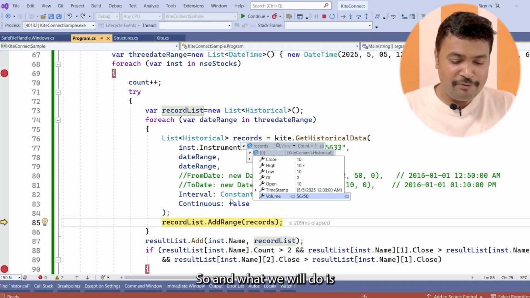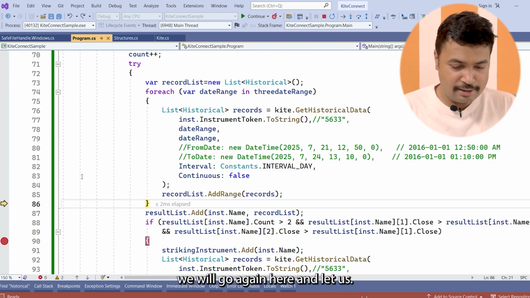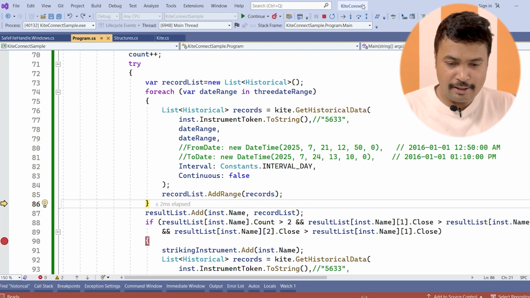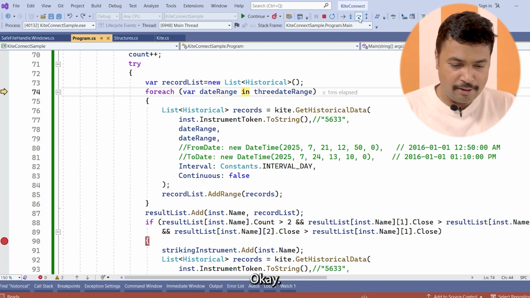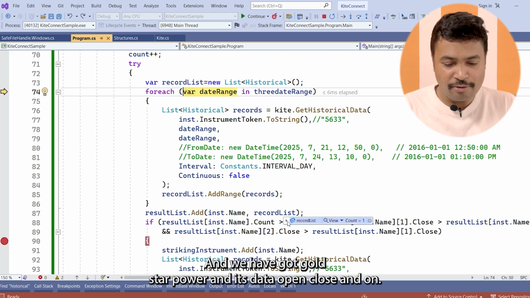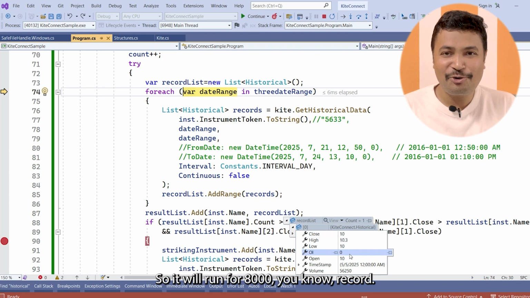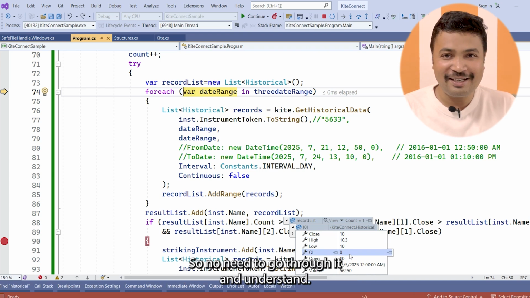So we have got Gold Star Power and its data, open, close and all. It will run for 8,000 records, so no need to go through it and understand.